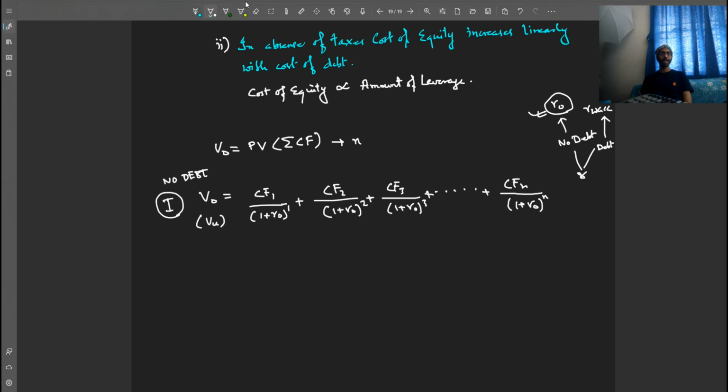When there is debt, case 2, how do we calculate it, friends?